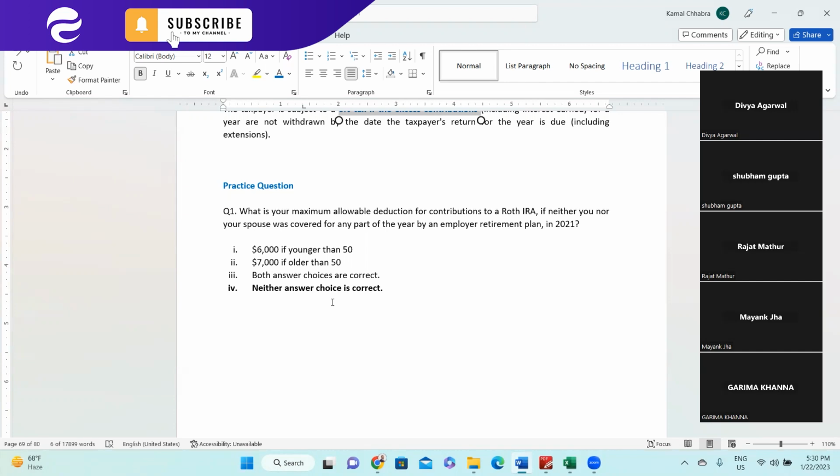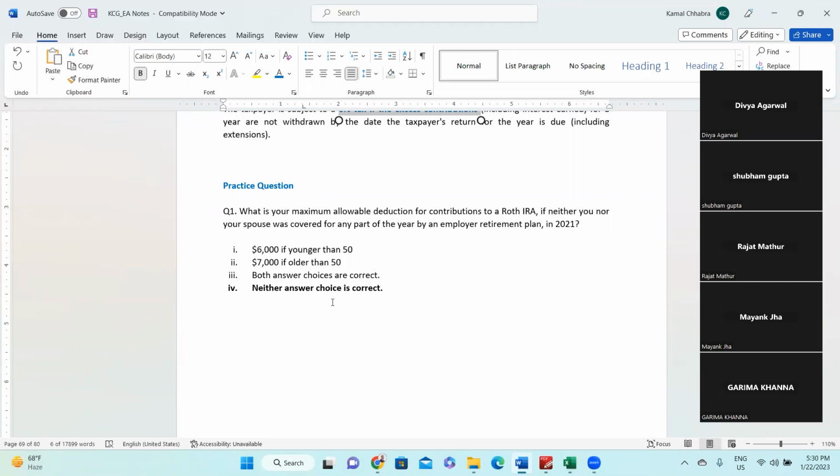Option 4. Why? Sir, because if they are filing separately, then if they have been allowed by the employer, they can participate in the Roth IRA. But as you can see, they are not part of the employer retirement plan in the year, so they are not allowed. Your answer is right, but the explanation is completely wrong.